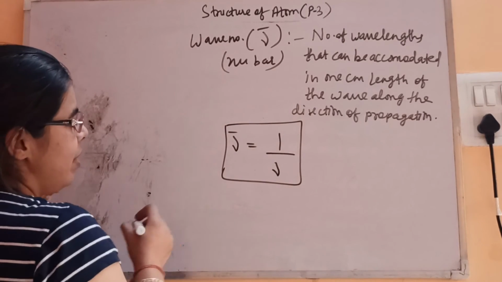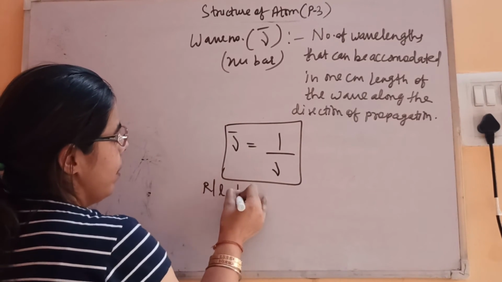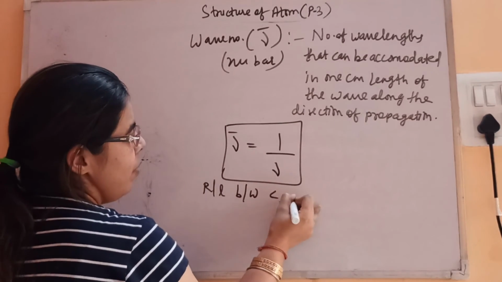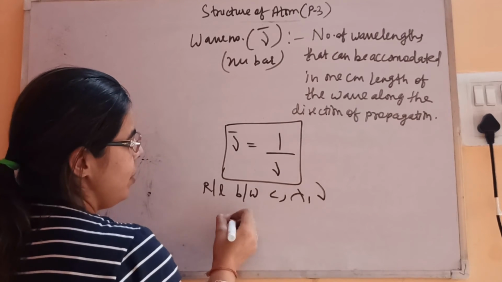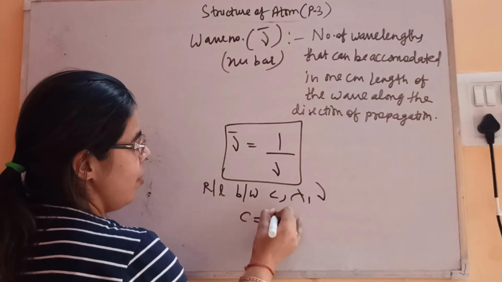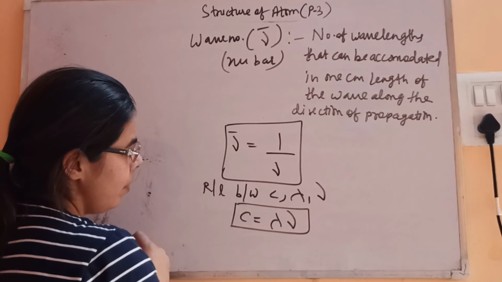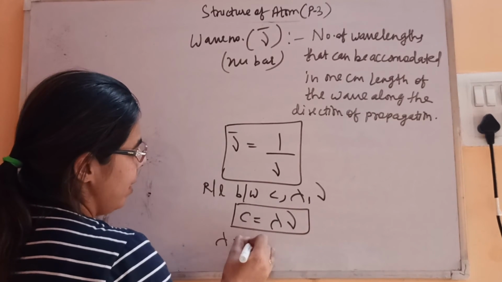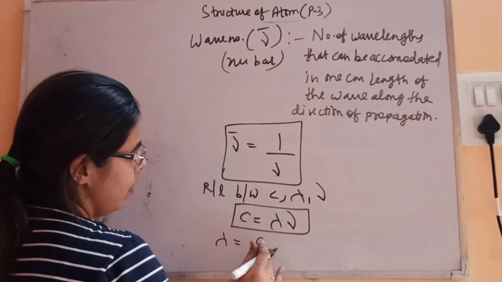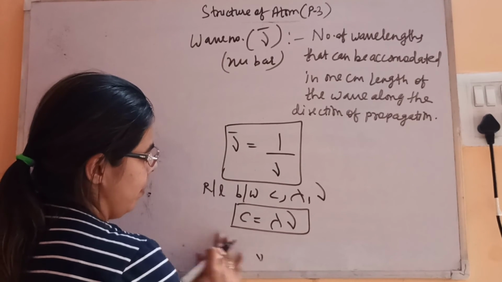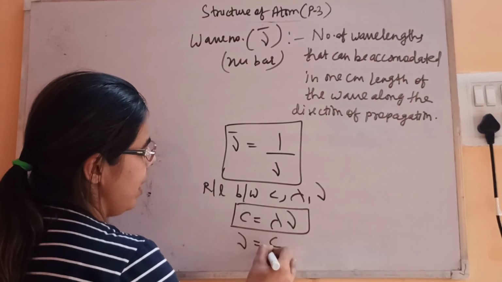Now let's derive the relationship between c, the velocity of light, lambda and nu. As we know, the velocity of light is the product of lambda and nu. So lambda is c by nu, and frequency is c by lambda.